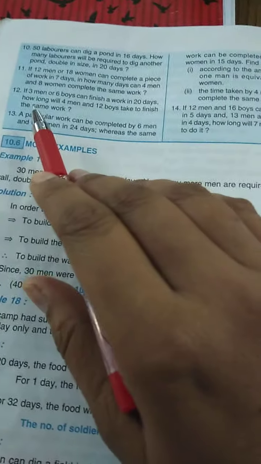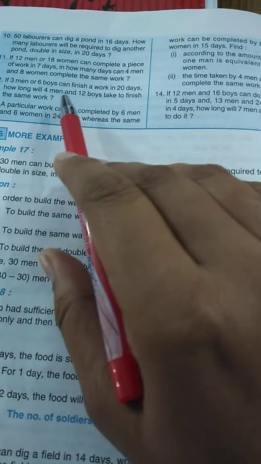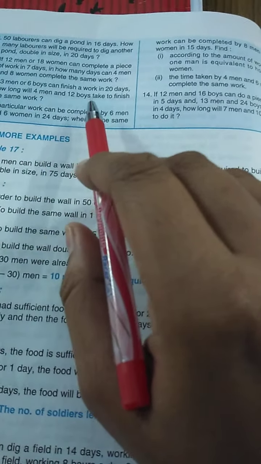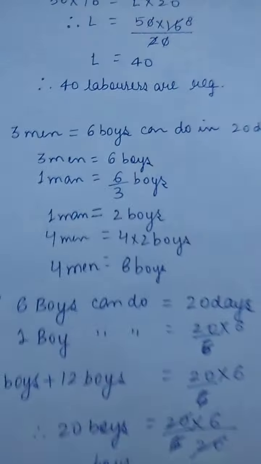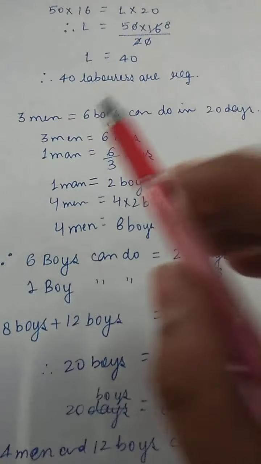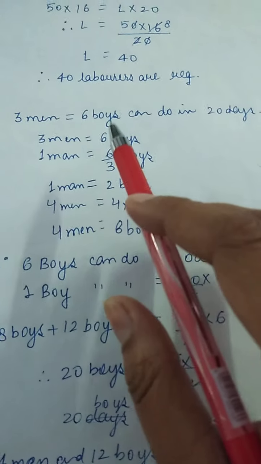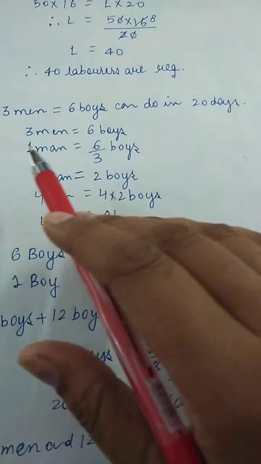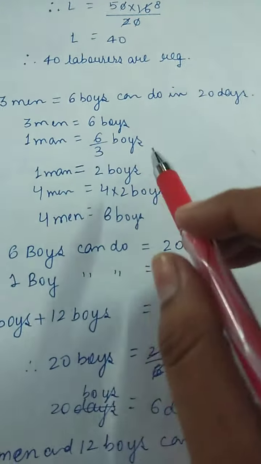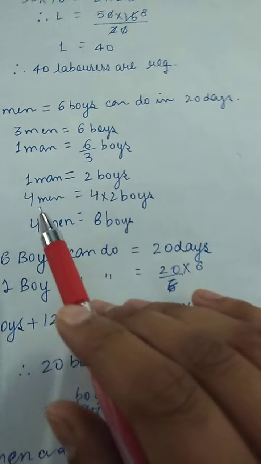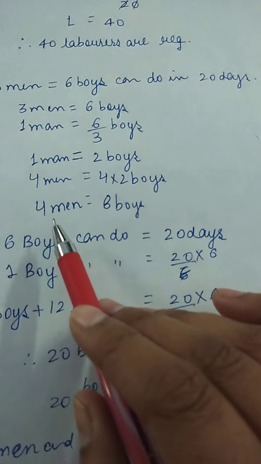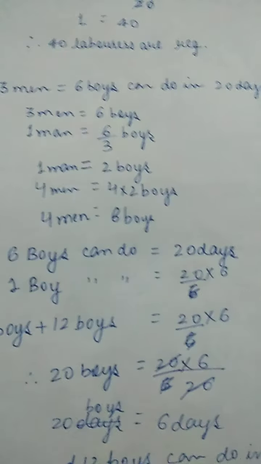Next question is question number 12. You can see question number 12, it is given 3 men or 6 boys can finish a work in 20 days. How long will 4 men and 12 boys take to finish the same work? So the amount of work is the same here. Now 3 men equal to 6 boys, so 1 man will be equal to 2 boys. So 4 men will be equal to 4 into 2, that is 8 boys. It means 4 men or 8 boys, both are equal.